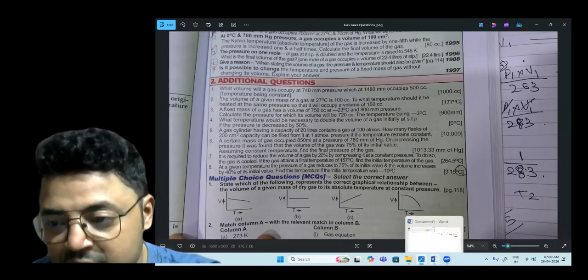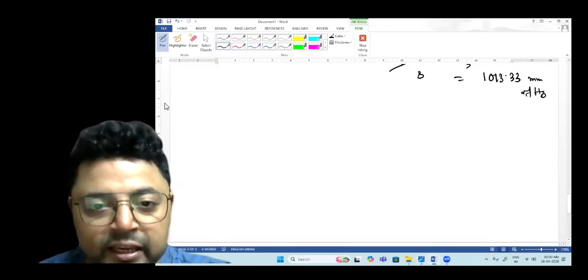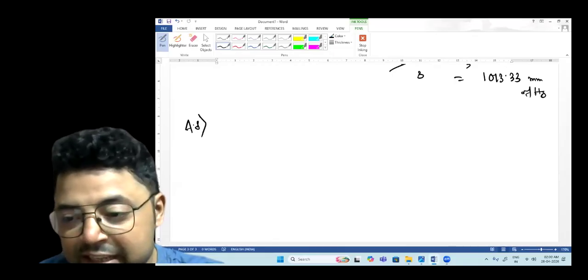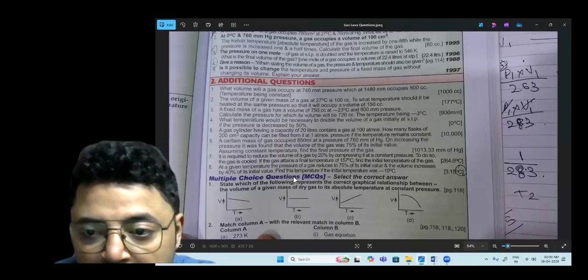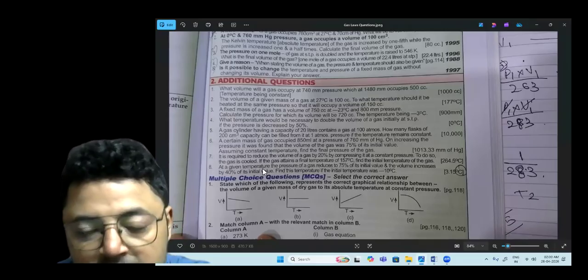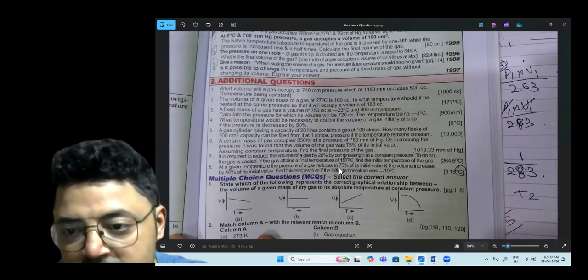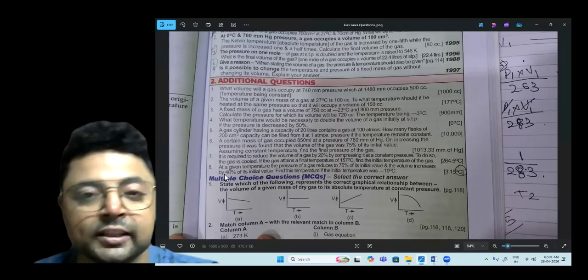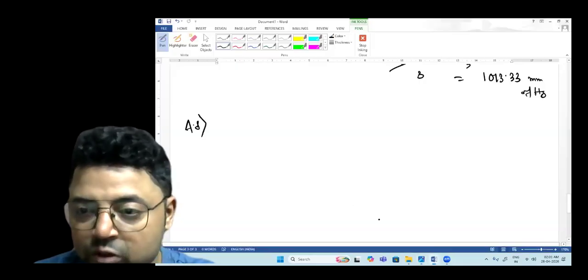So you will write here question number 8, answer number 8. First let us check if there is anything which is constant. Find the final temperature if the initial temperature was minus 10 degrees Celsius. Temperature is reduced to its initial value, volume increases. So nothing is constant, so it will follow the gas laws.